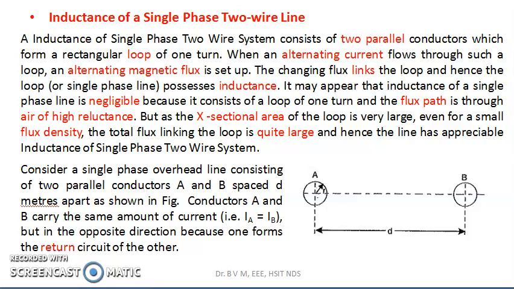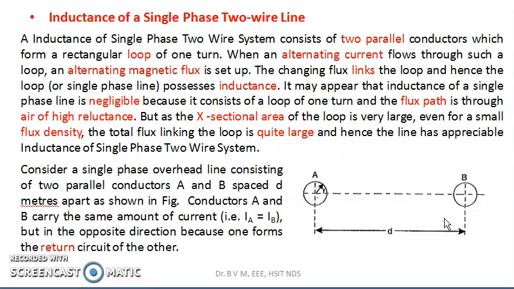The internal flux linkage is because of its own current flowing through the conductor, and the external flux is due to two currents. One is because of its own current, and the other is the current flowing through the other conductor, and the flux produced by that current also links with this conductor. Therefore, the flux linkages will be of two types, internal as well as external. With this background, we shall now see the inductance of a single phase two-wire line.